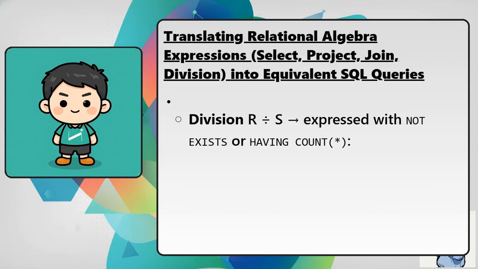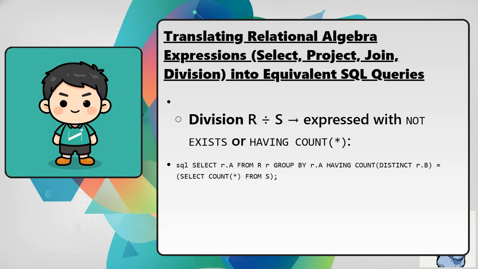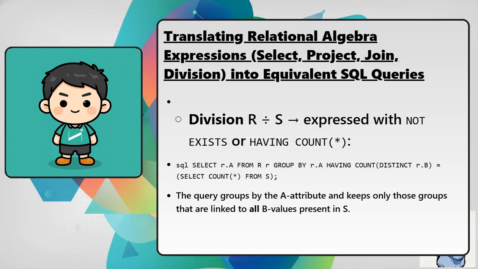Division, R divided by S, is expressed with not exists or having count. Select R.A from R as R group by R.A having count distinct R.B equals the count of all rows from S. The query groups by the A attribute and keeps only those groups that are linked to all B values present in S. Putting the earlier student and course example into SQL.